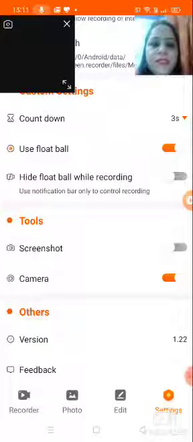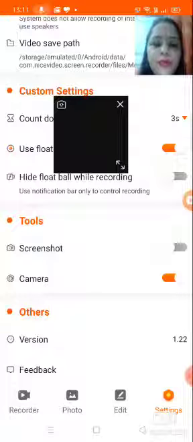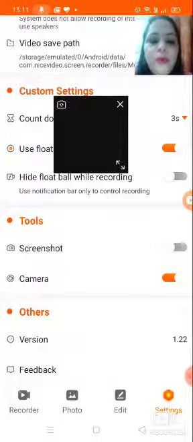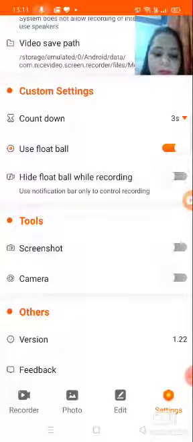Here this is a picture, because I'm already using the V Recorder app. So in the second screen my picture will not be shown. Okay, so if you want to close it, just click on the close button.